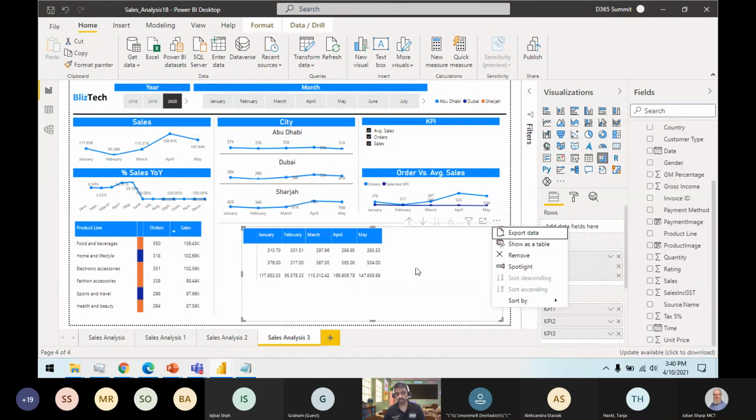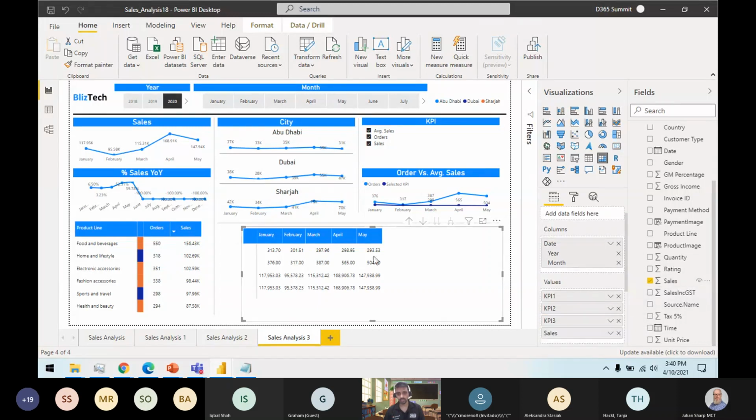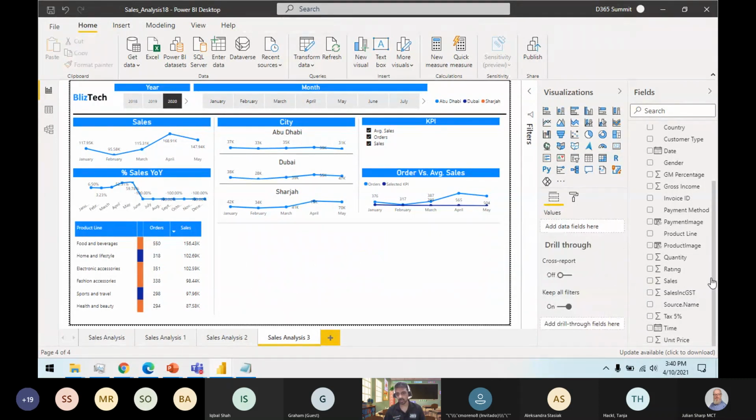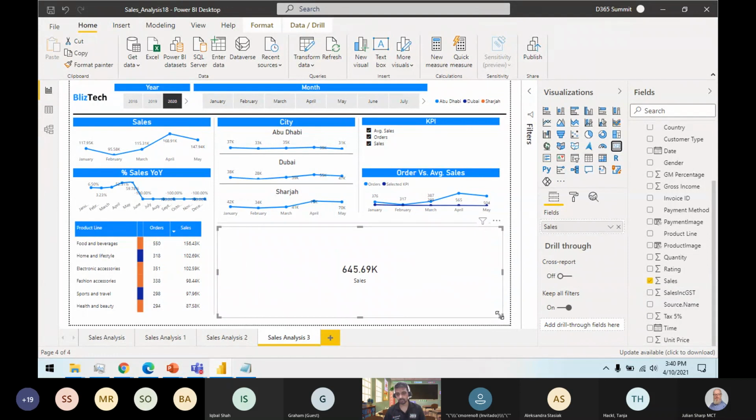If I go back here and somebody wants to see the sales, what they usually do is simply put this one column here and say, okay, I am able to see the sales as well. If I change it to a card visual, it would show whatever filters I have selected.